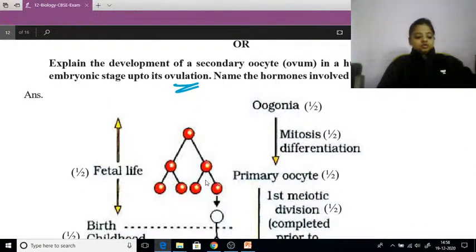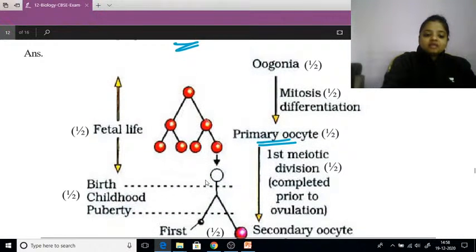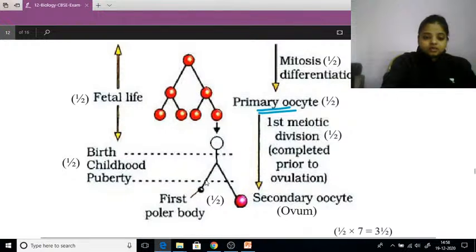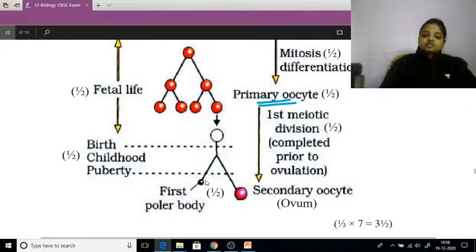So now you can see over here, fetal stage, है ना. When the girl child is born, she is always born with the primary oocytes. उसकी बॉडी में प्राइमरी oocytes तो होते ही हैं. The oogonia have undergone the mitosis process and made primary oocytes. Now the primary oocyte undergoes the process of first meiotic division.